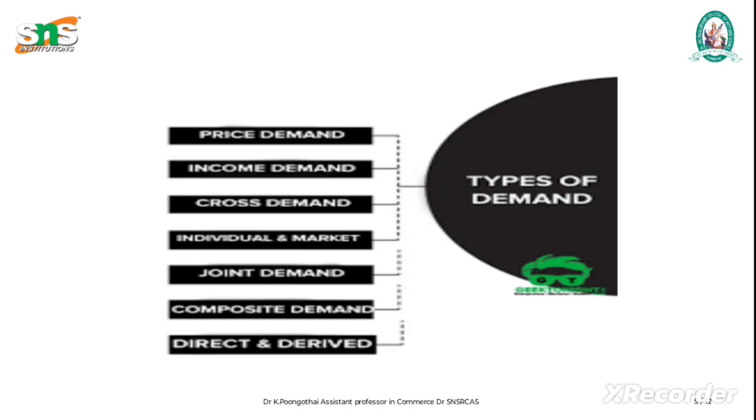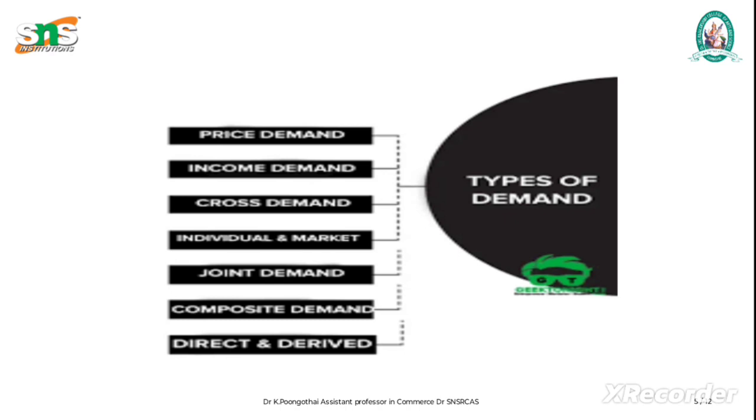The next one is composite demand. This occurs when a good or service has multiple uses. The demand for the good is influenced by its various applications. For example, petroleum can be used for fuel, plastic, and other products. So its demand is affected by the demand of its diverse uses.